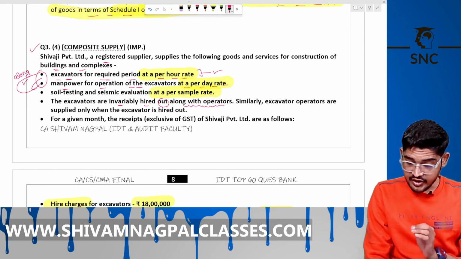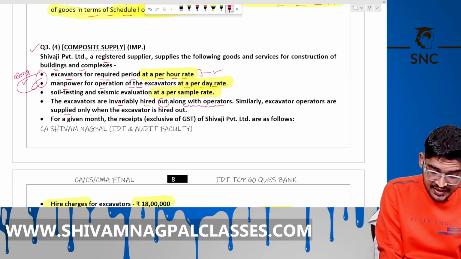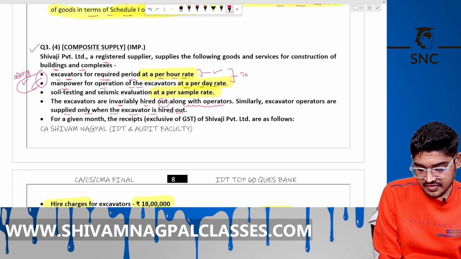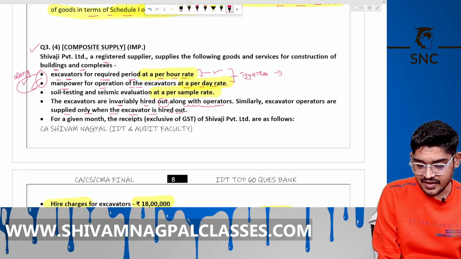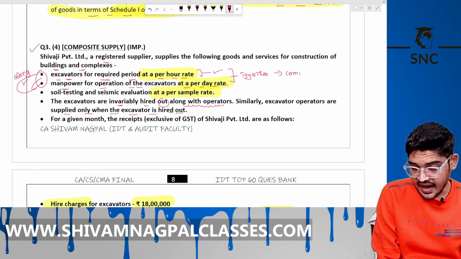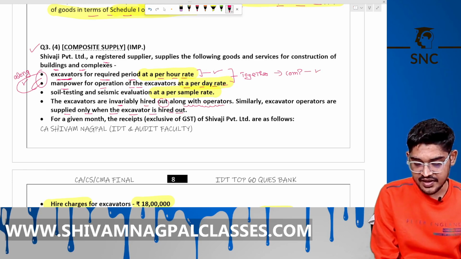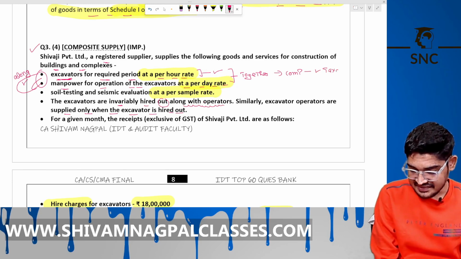Similarly, excavator operators are supplied only when the excavator is hired out. So these are always sent together. So this is a composite supply. Here the principal supply is that of the excavator. This is the main one, the principal supply. So it is taxable at the rate of the principal supply.